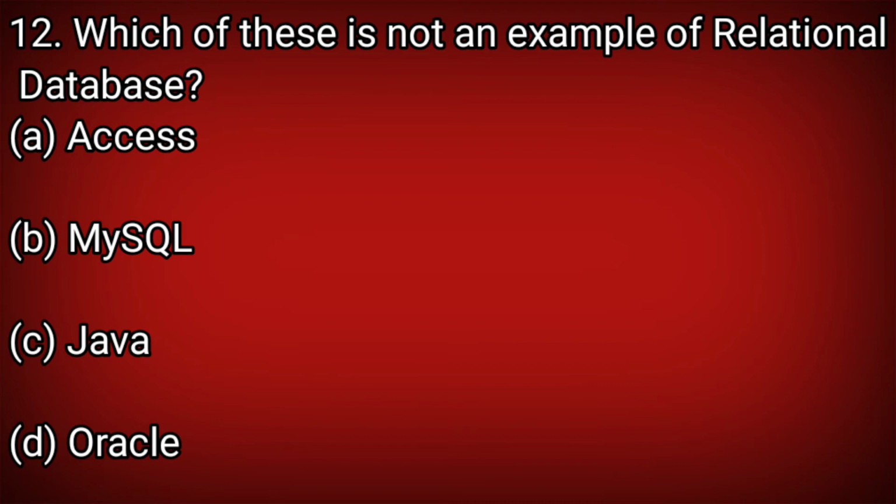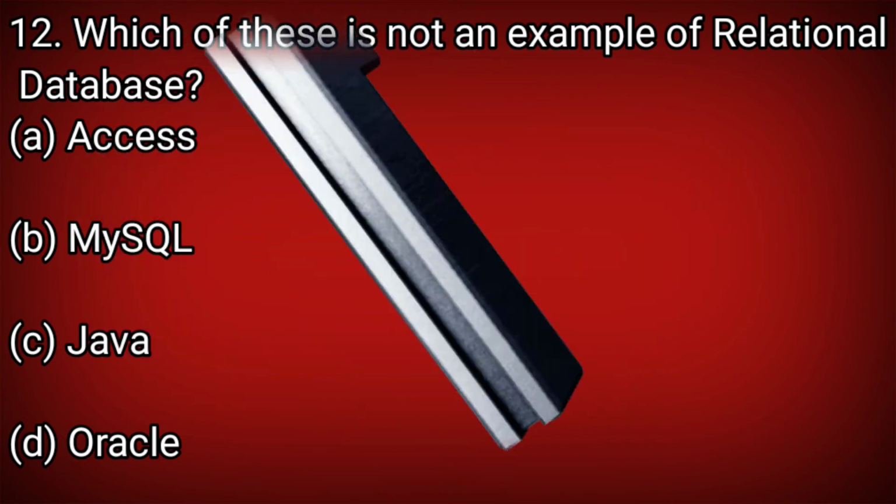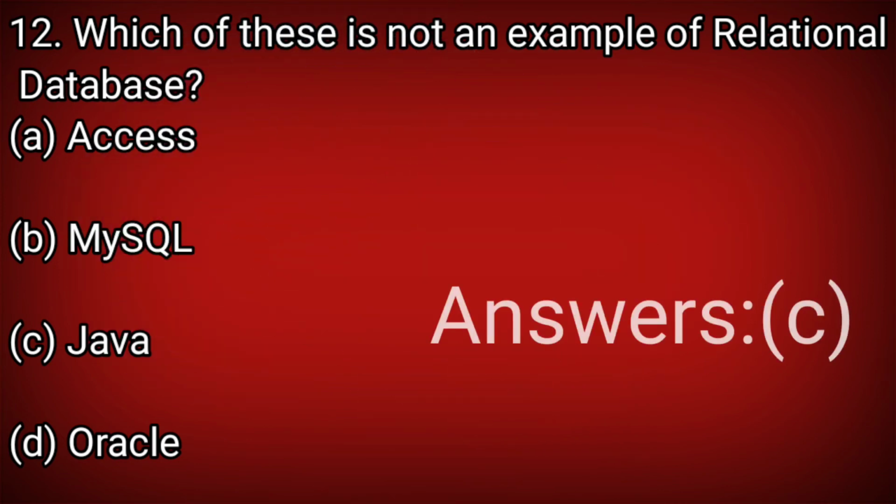Java is not an example of relational database. Answer should be C. Let's see what is the correct answer. Answer C, Java.